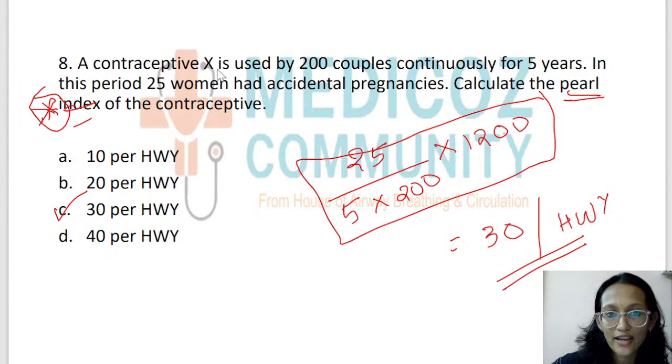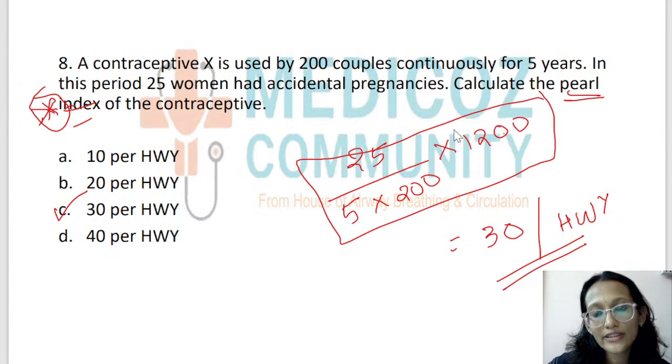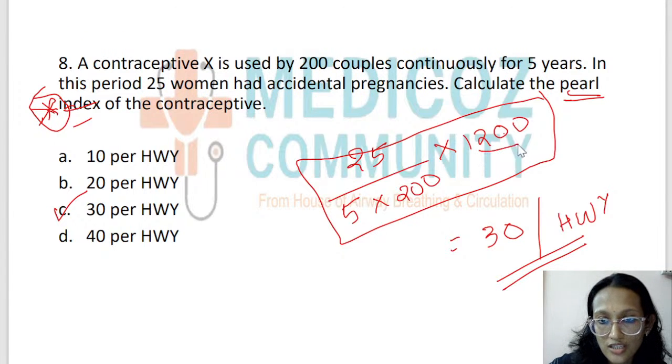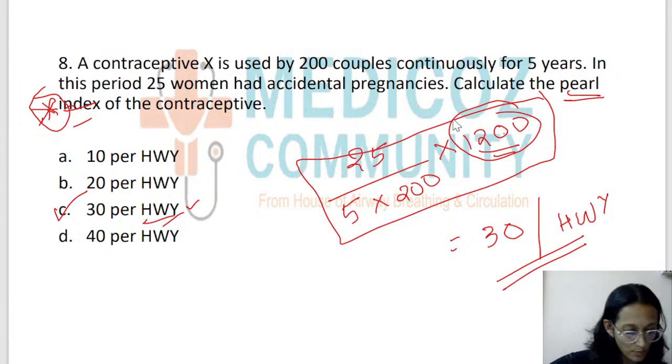You just need to find the accidental pregnancies and divide by the exposure, which is the number of years into the number of couples, and the whole thing is multiplied by the constant of 1200, which is the number of months in a year into 100, because the unit is 100 woman years. That's why we are multiplying by 1200. I hope that is clear.